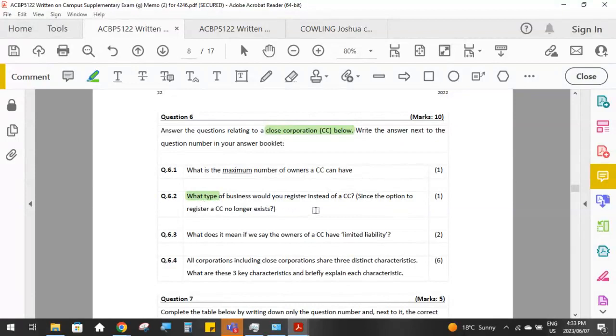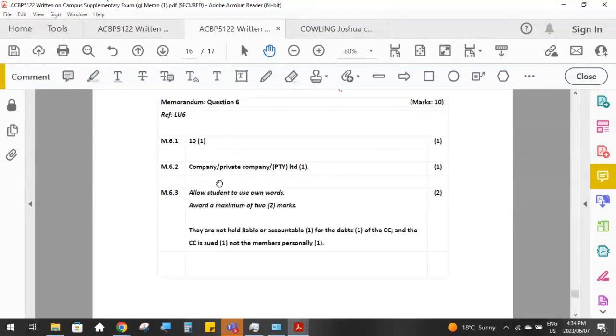What type of business would you register instead of a CC? Because remember, CCs don't, not that they don't exist anymore, they do exist, but we can no longer register new CCs. So CCs no longer exist. So what would we have to register instead of a CC? What's the most similar type of business? So that would be a company or a private company, a PTY Limited.